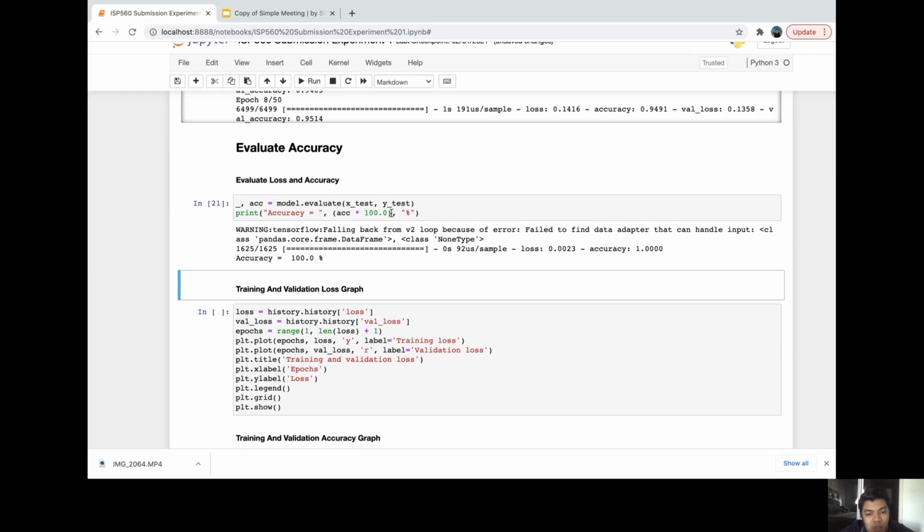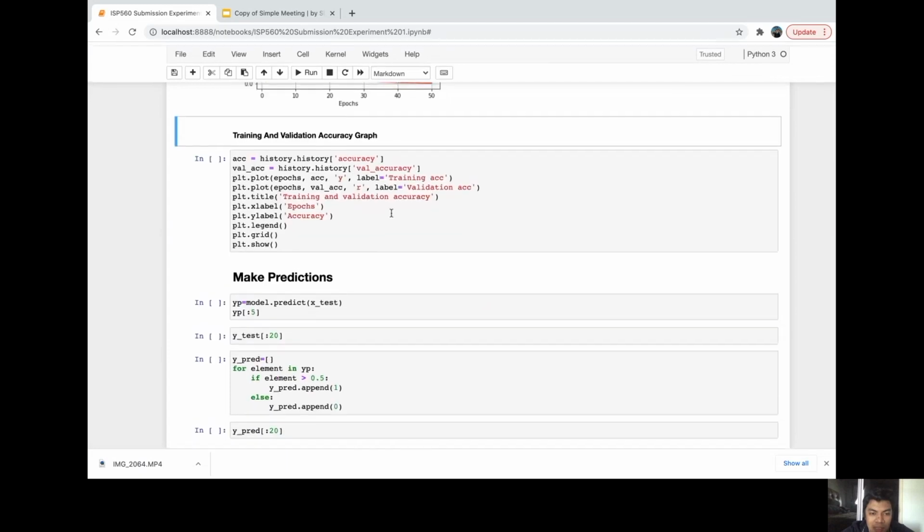We want to see if the fit model is able to evaluate the test data correctly, and we can see that our model is capable of classifying the problem that we want to address. So from the 1625 test data, it has a test accuracy of 100%. This equal training and testing accuracy shows that the model is good, meaning there is no underfitting or overfitting. Then we want to see the training and validation loss graph.